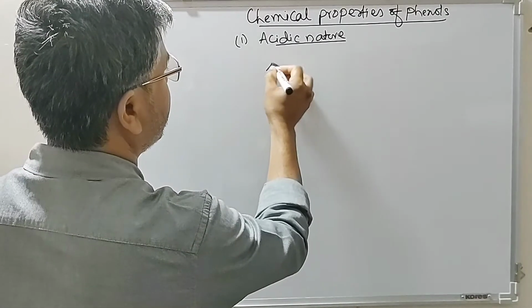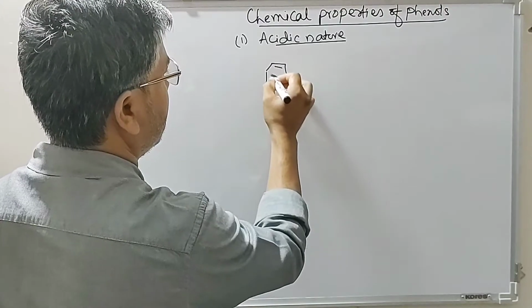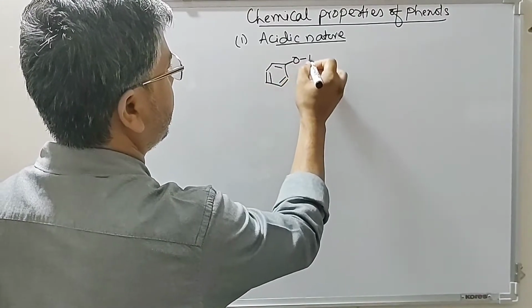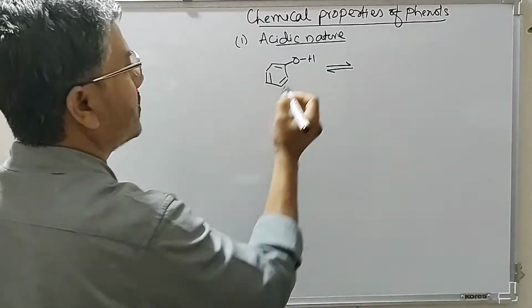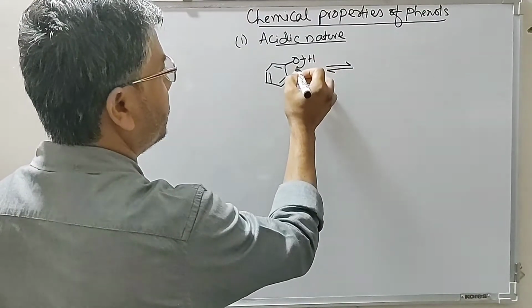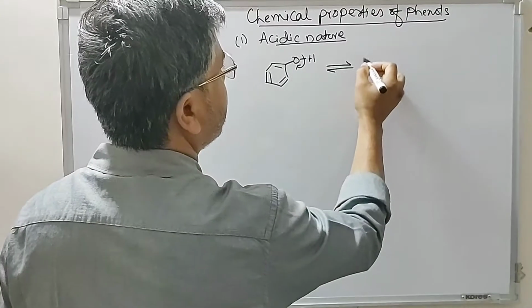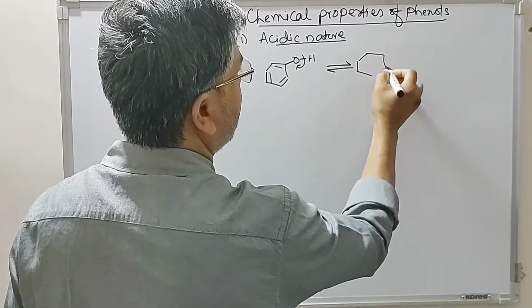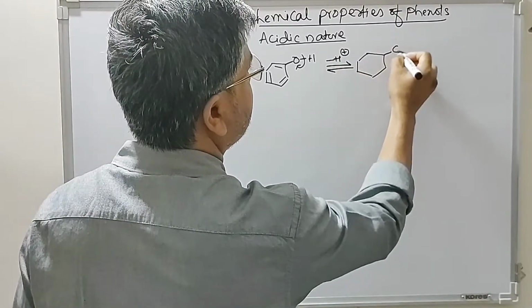So we have this phenol. Now phenol, being acidic in nature, releases H plus ion in solution, when this gives you phenoxide ion.